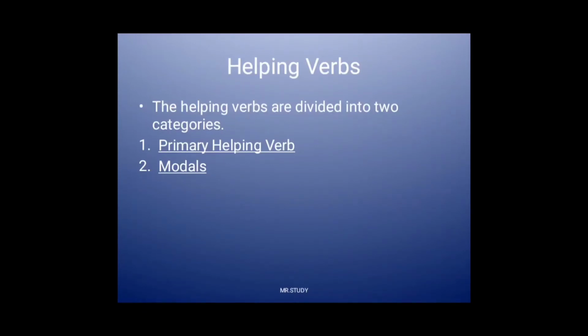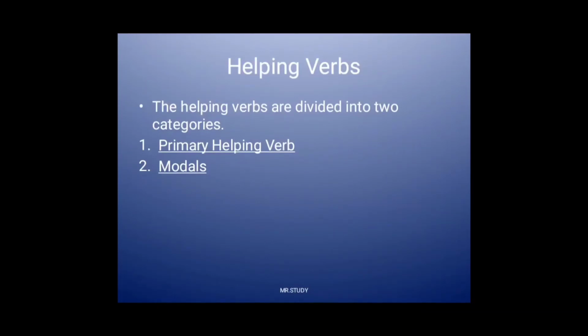First, primary helping verbs, and second, modals. So, what are the primary helping verbs? They are called primary helping verbs because they can help the main verbs, or they can actually be the main verb. The verbs used as primary helping verbs are be, have and do.